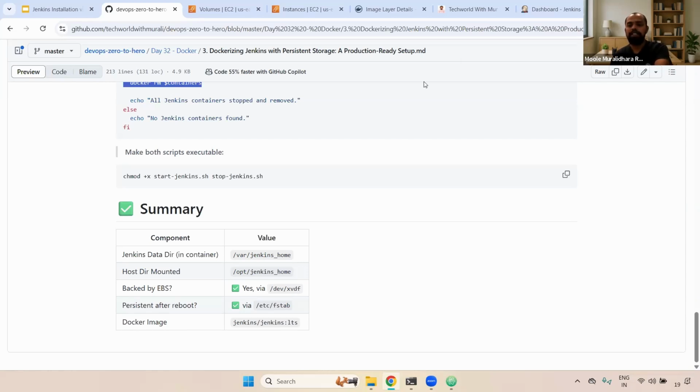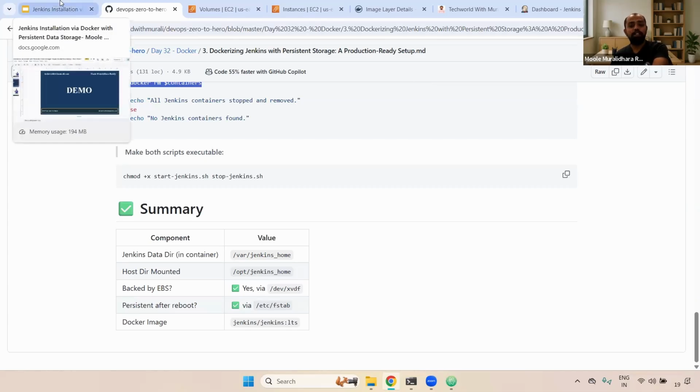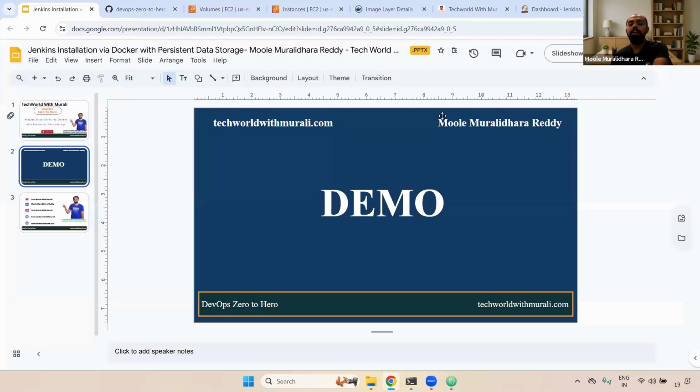Not only Jenkins, guys, for any tool we won't use the latest version. Clear, right? If you say we are using the latest version, they can immediately know that this person is not working in real time or is not aware of real-time work. Any questions now?